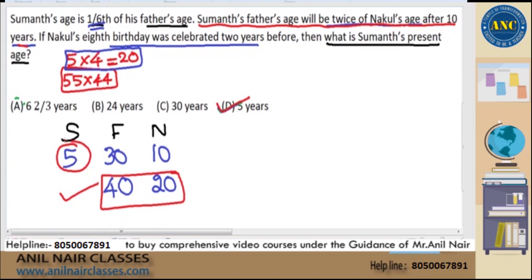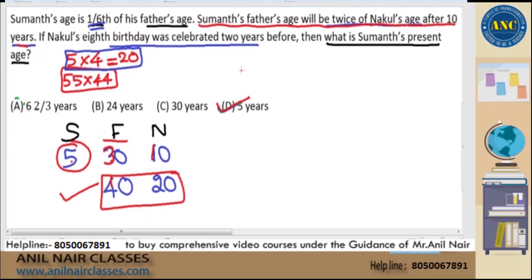Answer is 5 years. Now, even if the answer is not 5 years, you would have taken little less time to solve this, because 5 into 6 is 30 is very easy to tell. Adding 10 is very easy. Telling 10 plus 10 is 20 is very easy. You would have not taken too much time.